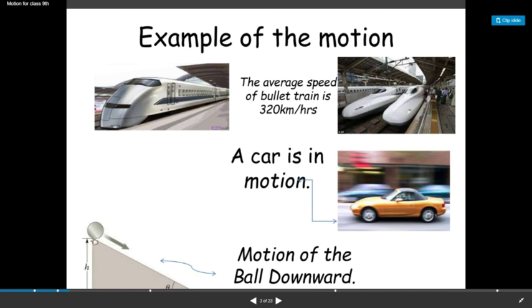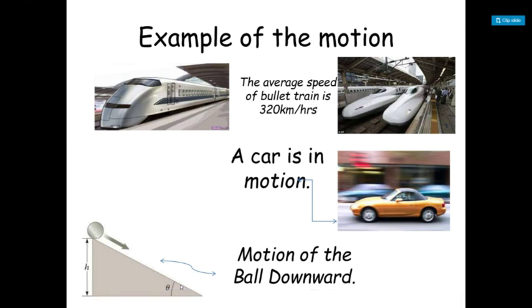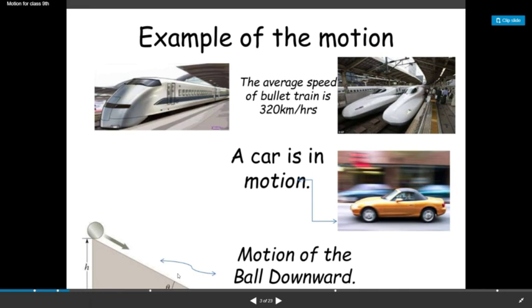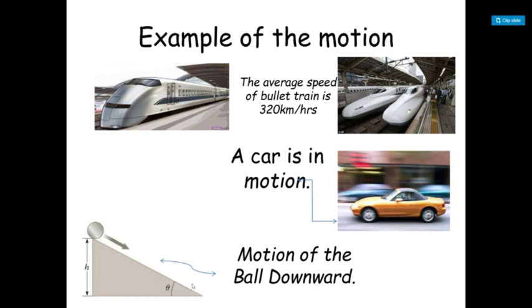So the total path covered is called distance, and the shortest distance between the initial position and the final position will be displacement. In this case, distance and displacement will be the same.